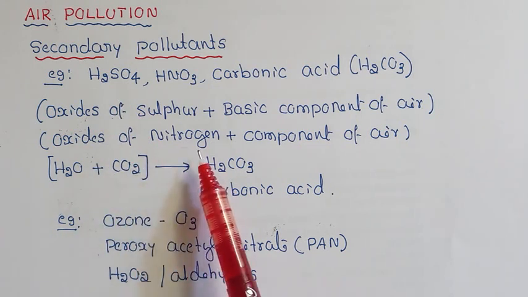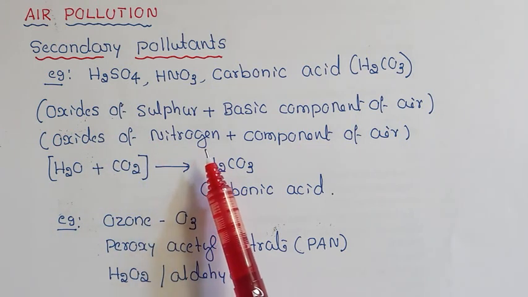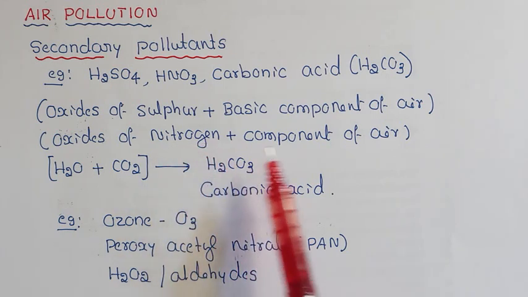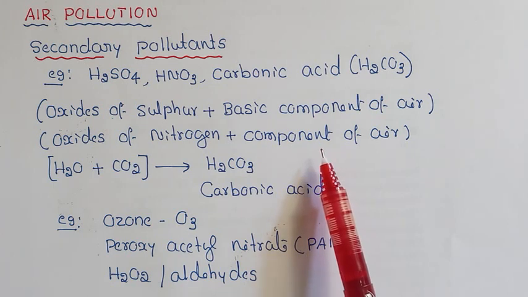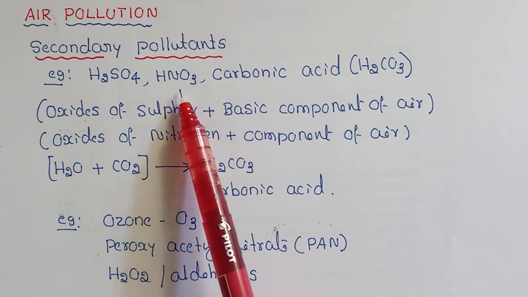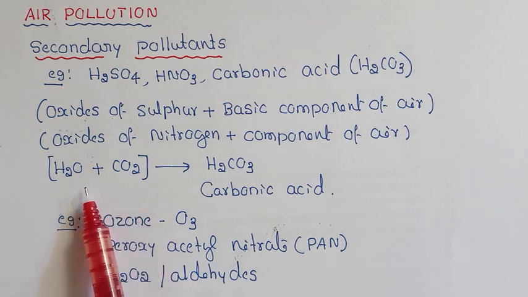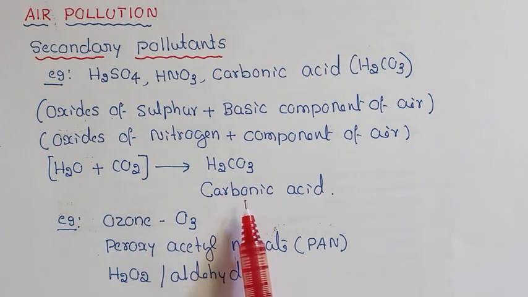Similarly, oxides of nitrogen, mainly nitric oxide and nitrogen dioxide, are the primary pollutants. They react with moisture and form nitric acid. Similarly, carbon dioxide when dissolved in water forms carbonic acid.